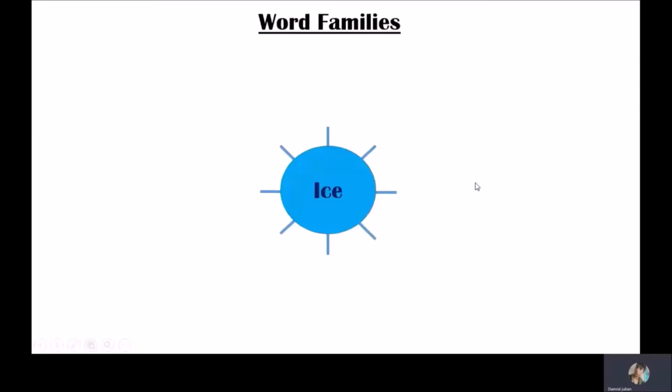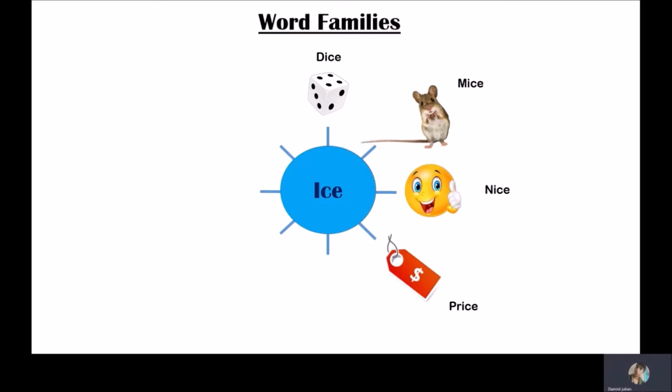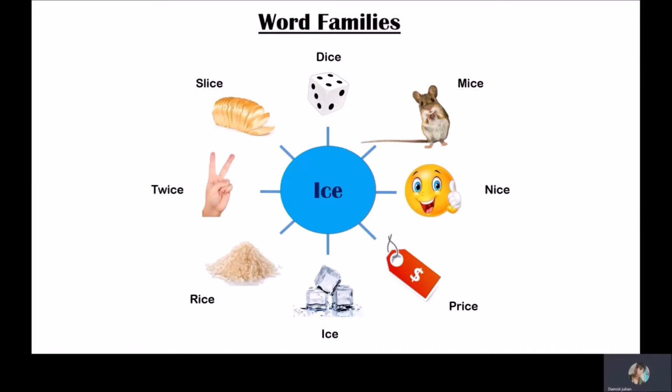Here are the examples with the suffix "ice." With "ice" we can form words like dice, mice, nice, price, ice, rice, twice, and slice. As you can see, all these words have the termination "ice." This suffix. Let's see another example.